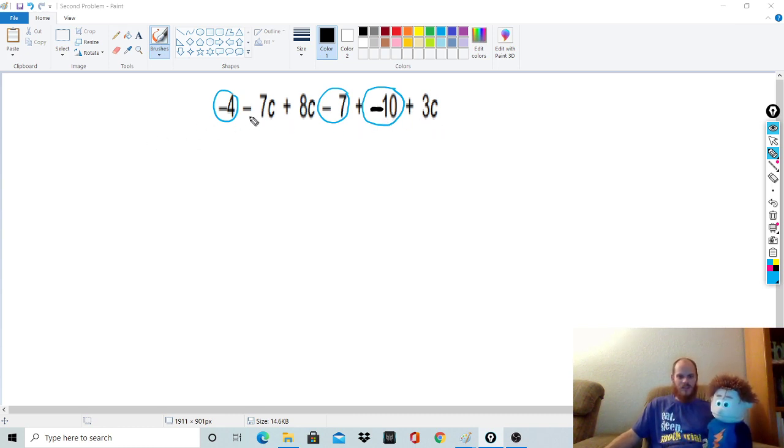All right, new shape. Let's do the square for the second one this time. My negative 7c, does that go with it? Yeah, because it's a C term, and it's a variable term. Good job. But this one? Yeah. Good. So now I just combine them. Circles together. That's negative 4 and negative 7 is negative 11.